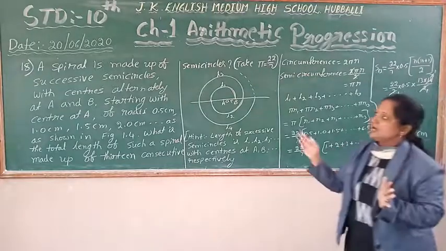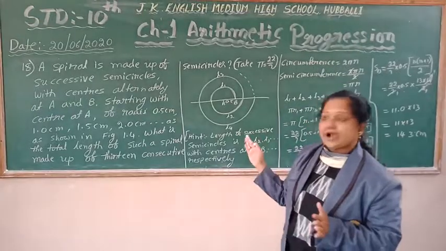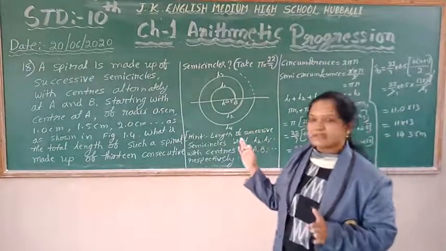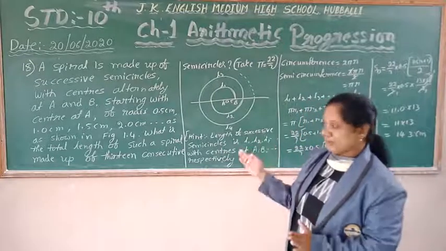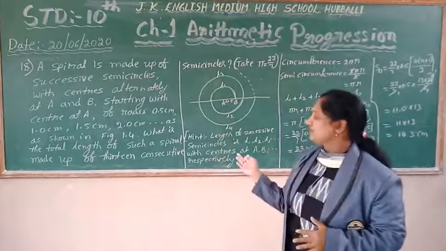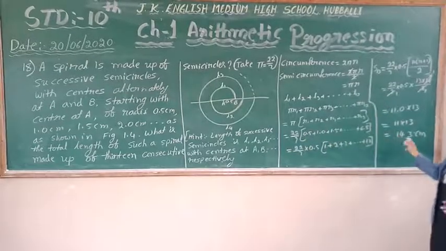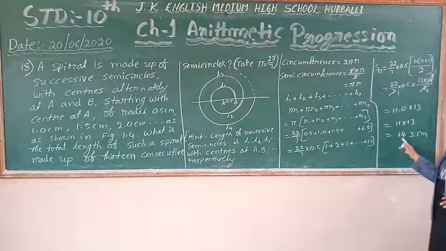What they asked: a spiral is made up of semicircles with centers alternately at A and B, starting with center A, of radius 0.5 cm, 1.0 cm, 1.5 cm, continuing in this manner. What is the total length of such a spiral of 13 consecutive semicircles? The total length of all 13 semicircles is 143 centimeters.